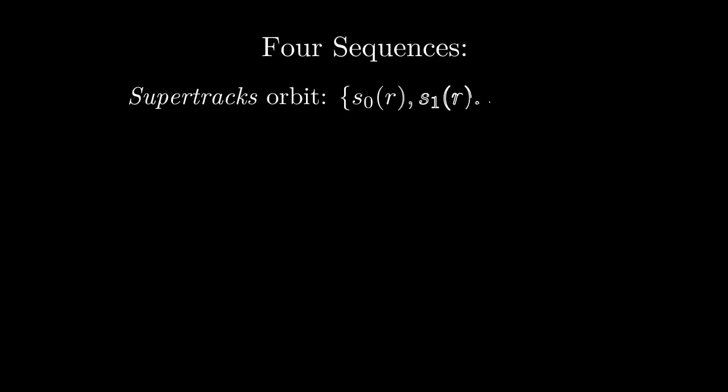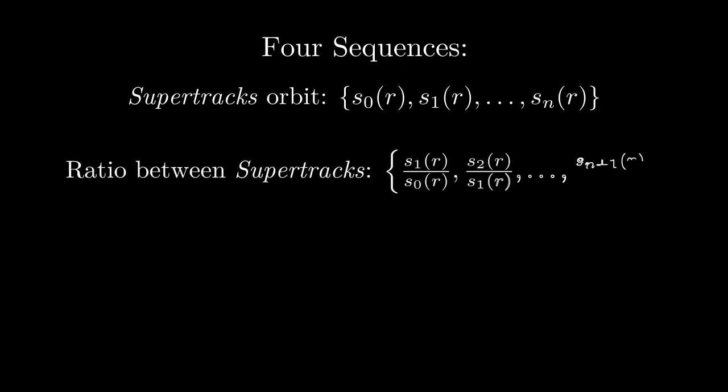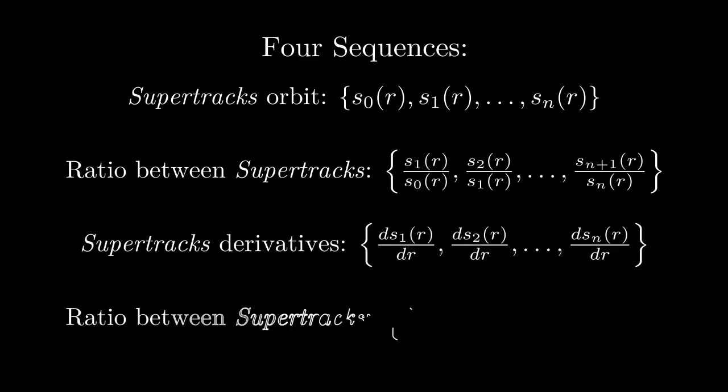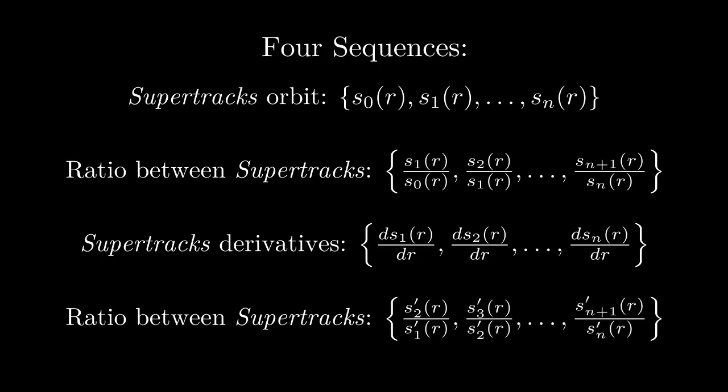Well, with this background, four sequences were generated. First, the Supertracks orbits from S0. Second, the ratio between two consecutive Supertracks. Third, the derivative of the Supertracks functions relative to the parameter R. And fourth, the ratio between two consecutive derivatives.